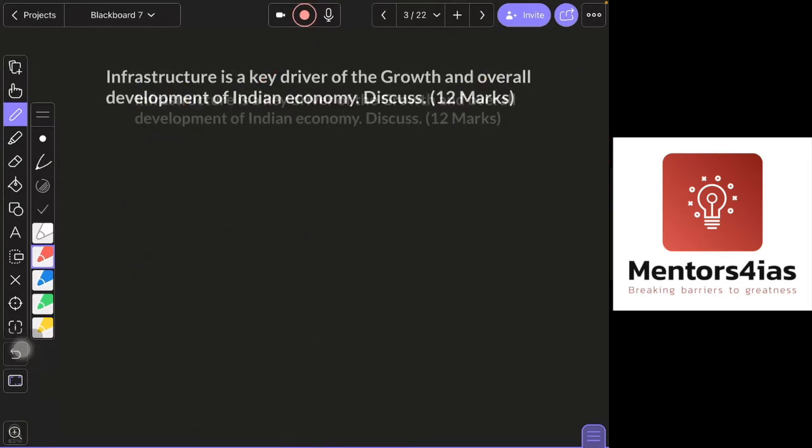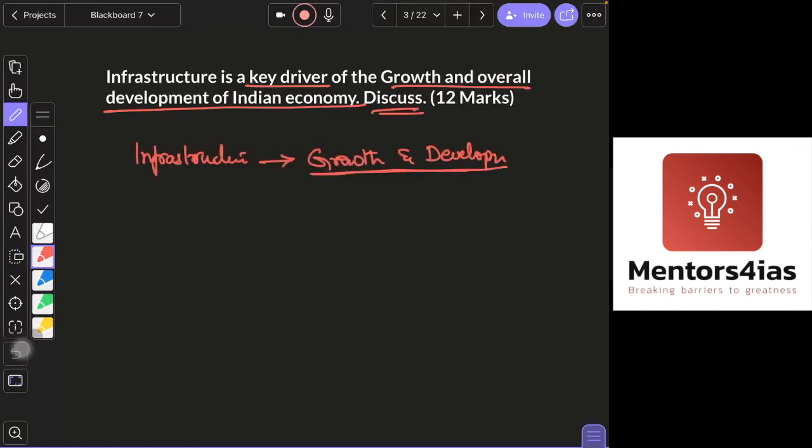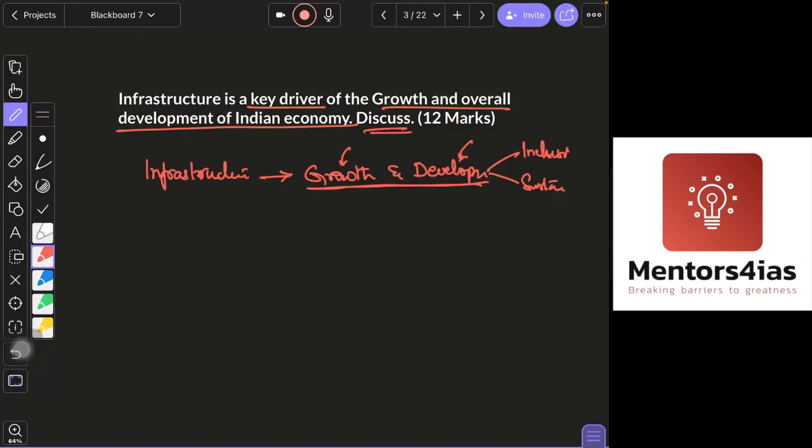Next: infrastructure is the key driver of growth and overall development of the Indian economy. Discuss. If you break it down, the question is much simpler compared to the previous one. How will infrastructure lead to growth and development? You need to focus on growth, and also on development. When you're talking about development, you will have to focus on inclusive development as well as sustainable development. These two things will give you more dimensions when you're writing your answer.